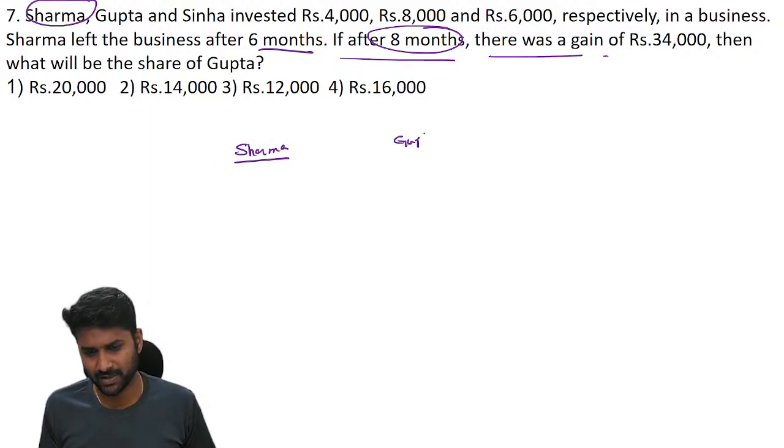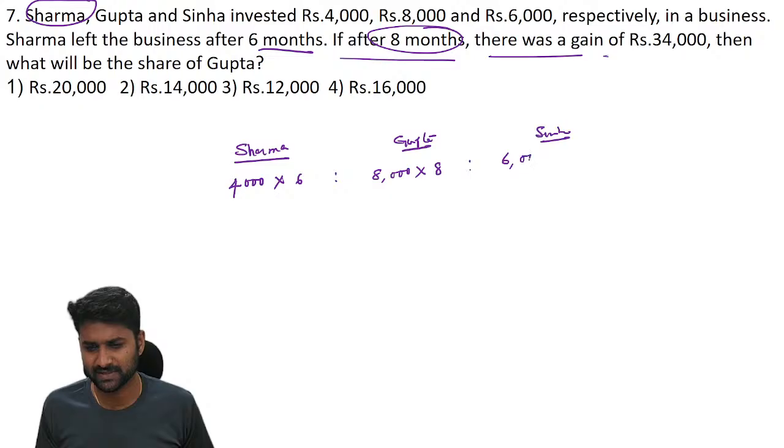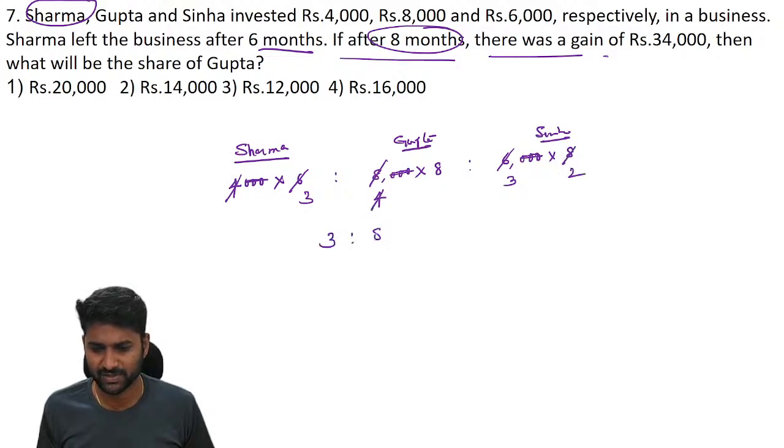For reference only I am writing the full names, but in the examination just use the short terms, that is enough. So 4,000 rupees and the duration is 6, and 8,000 rupees and the duration is 8. Why? Because Gupta and Sinha were there in the business, and Sinha's investment is 6,000 rupees for 8 months. Let's identify the ratio of their profits. Just cancel here: divide by 4, by 3, by 4, and by 2. Finally, the ratio is 3 is to 8 is to 6.